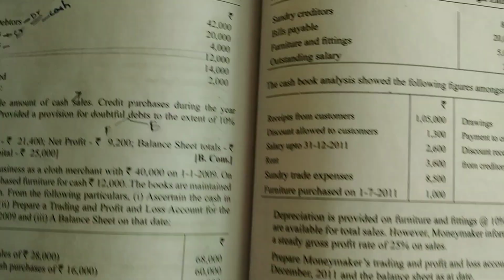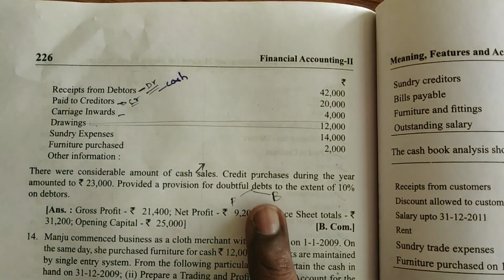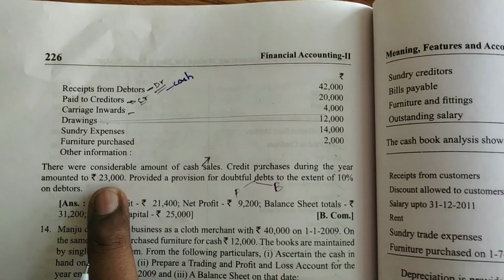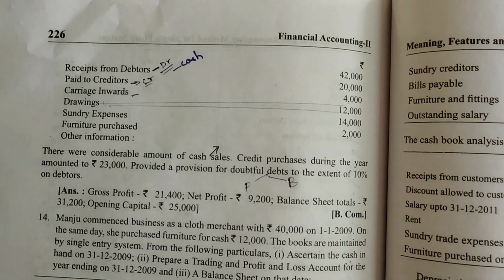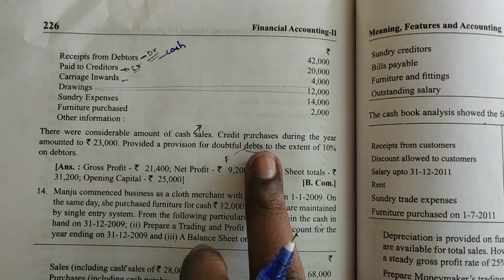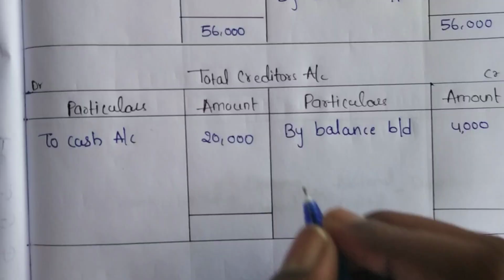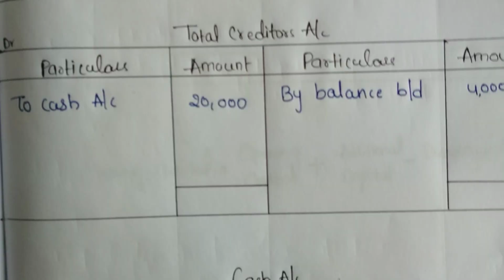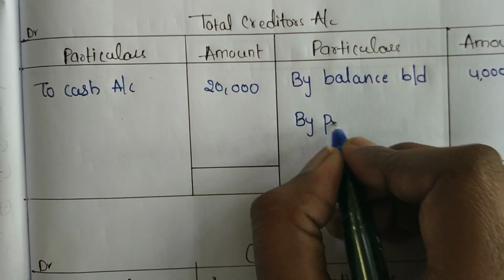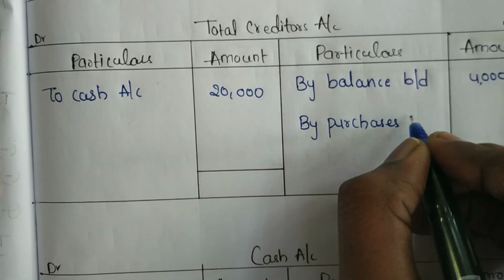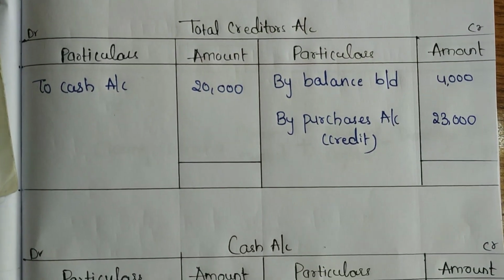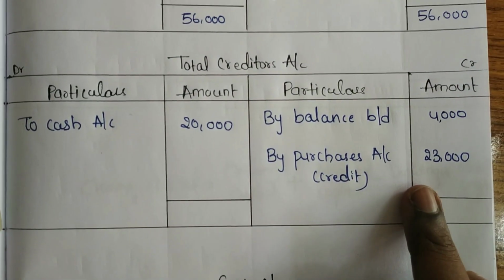And see the question, we have one more transaction that's related to creditors account. Credit purchases during the year, they said it is 23,000. Then what is the journal entry? Purchases account debit to creditors account. So let's post this journal entry in the creditors account. See, I have taken the credit purchases on the credit side.